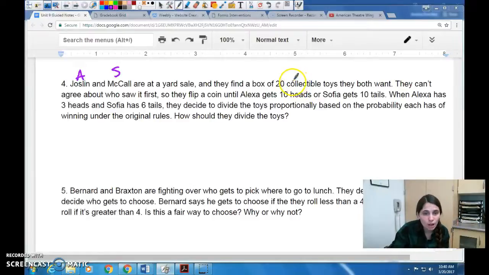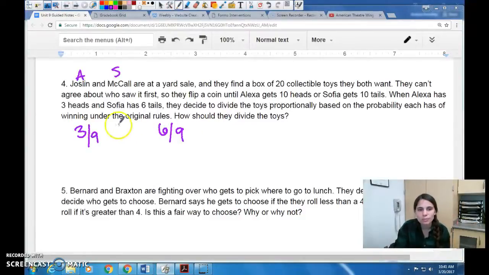They can't agree about who saw it first, so they flip a coin until Alexa gets 10 heads or Sophia gets 10 tails. When Alexa has 3 heads and Sophia has 6 tails, they decide to divide the toys proportionally based on the probability each has of winning under the original set of rules. How should they divide the toys? So if Alexa has 3 heads and Sophia has 6 tails, that means that they flipped their coin 9 times because they got 3 heads and 6 tails.